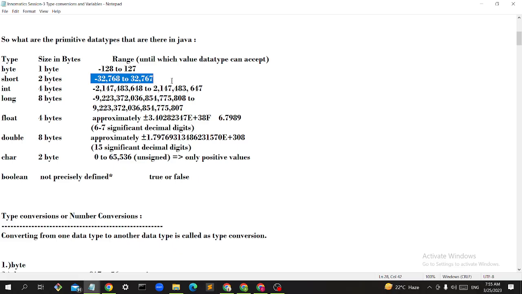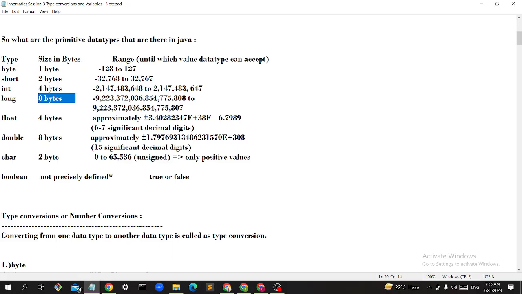Int occupies 4 bytes, and this is the range, around 2 lakhs 140. Long has the highest range, and it occupies 8 bytes.